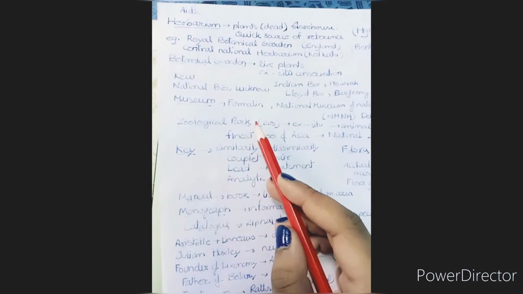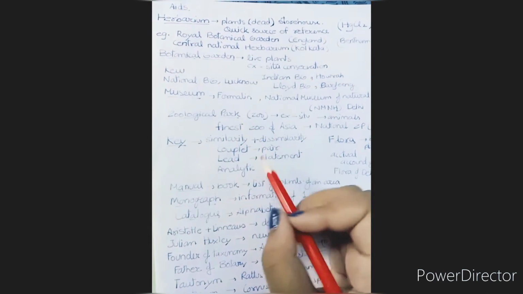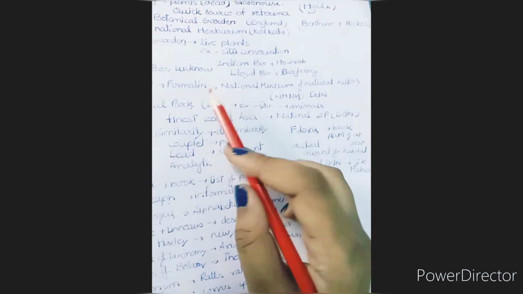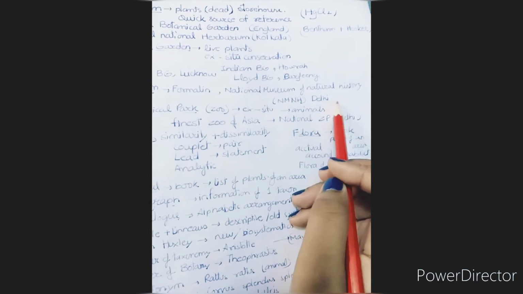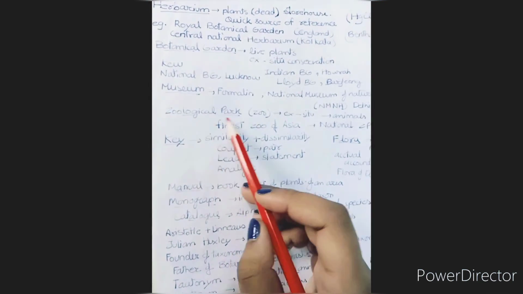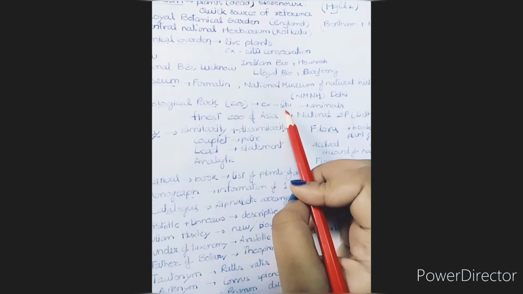Next is museum. The things stored in museums are kept in formalin solution so that they are preserved for long. An example of a museum is the National Museum of Natural History, NMNH in Delhi. Zoological park, that is zoos. This is ex situ conservation as well, and it is for animals.